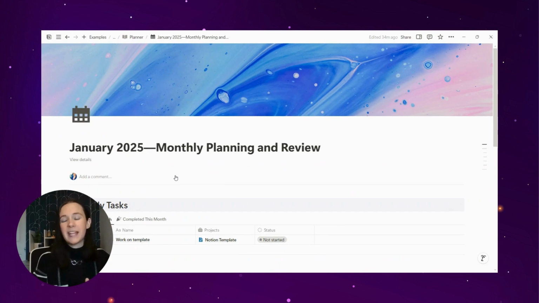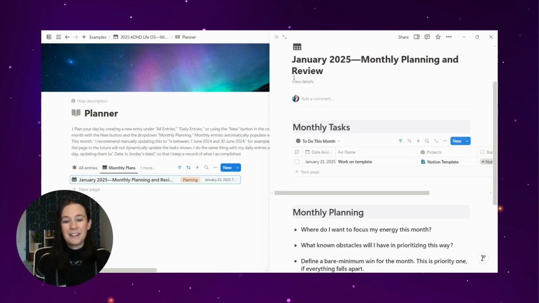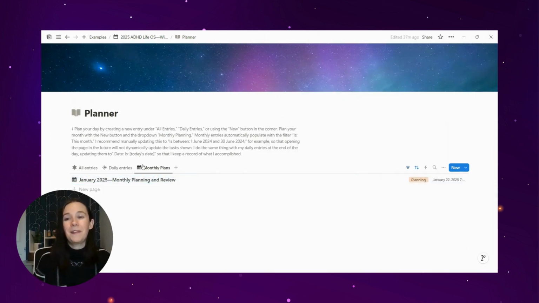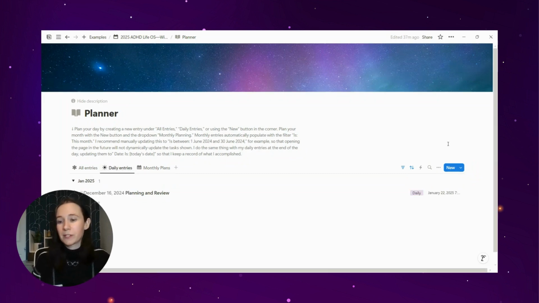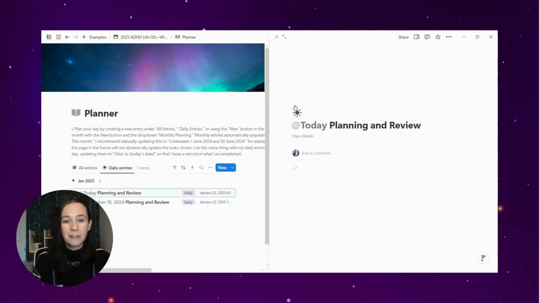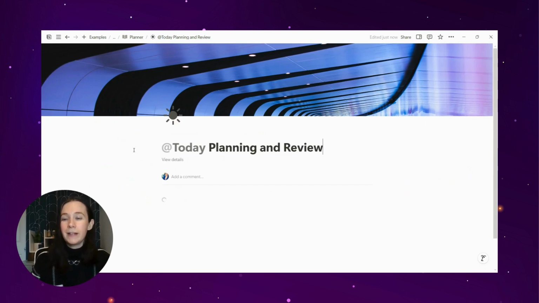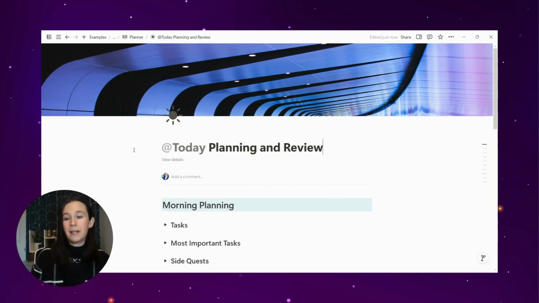It takes me about 10-15 minutes to do at the beginning and then the end of the month. I highly recommend taking the time to think through your month before it happens and then have that data to look back on, because that paper trail, so to speak, is so important for a brain that works like mine does, at least.